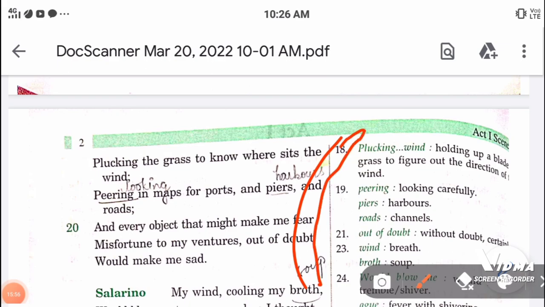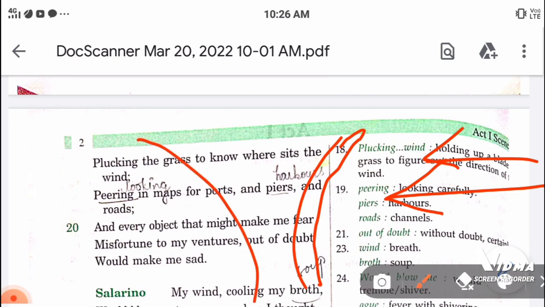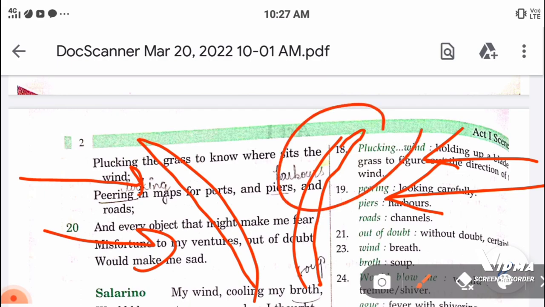If the wind is coming from here, then what would happen? Your grass would move like this. And if the wind is coming from here, your grass would move like this. So wherever it bends, that is the direction.